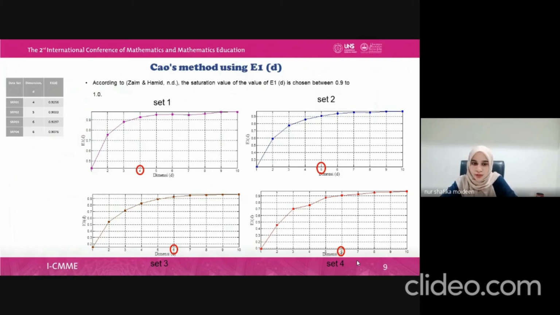From the table given, we can see that SRP01 is saturated at 0.9256 with a dimension of 4. SRP02 is saturated at 0.9033 with a dimension of 5. SRP03 is saturated at 0.9297 with a dimension of 6. And SRP04 is saturated at 0.9076 with a dimension of 6.